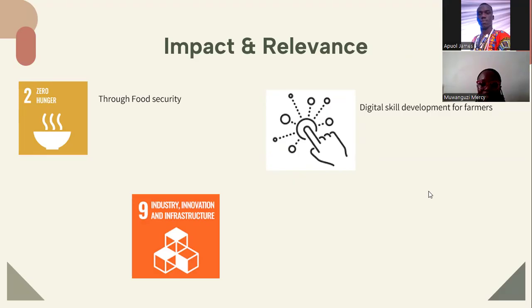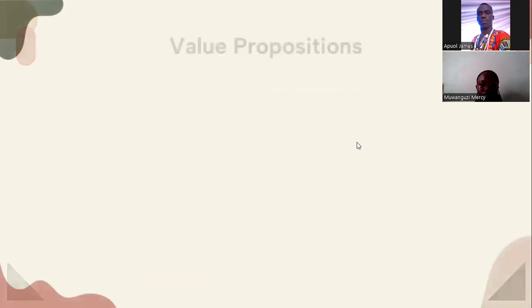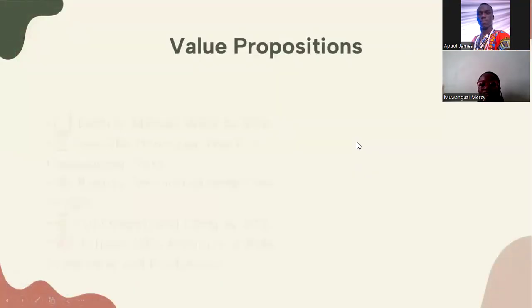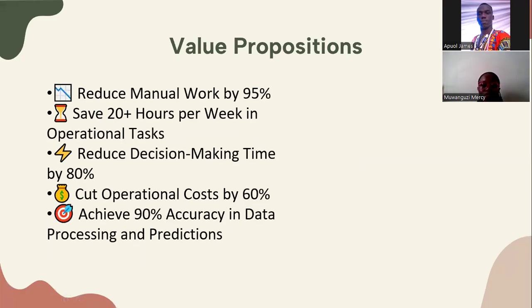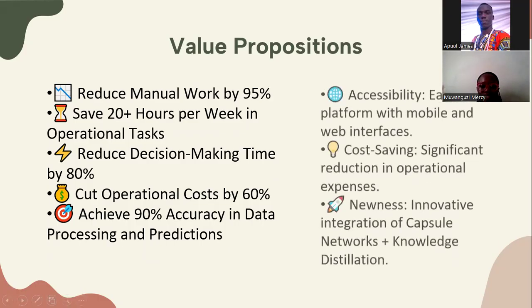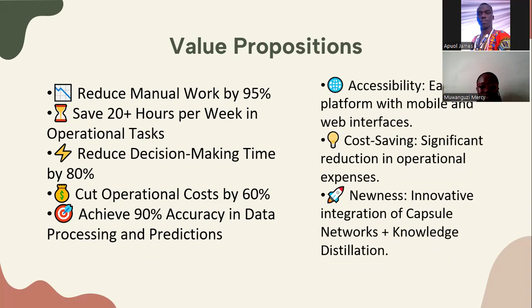Hello everyone, my name is Masi Mwanguzi, and I'm going to be taking you through what our product is doing on the market. Our product is going to reduce the work by 95% and reduce the number of hours needed per week, and also reduce the time needed for the farmers to make decisions, with 90% accuracy. Our system is going to be accessible, and it's going to reduce the cost needed by the farmers. They wouldn't have to hire people. It's also coming with capsule networks and knowledge distillation.